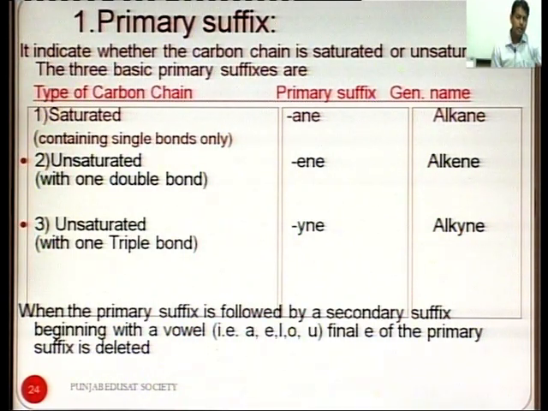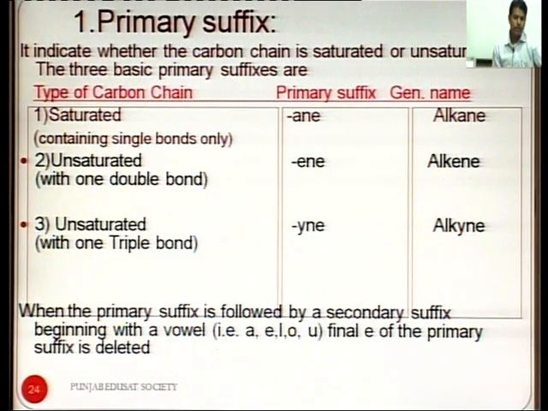Again, if there are two or more multiple bonds, then diene or diyne is written after the word root, and the number of the bonds should also be mentioned. When the primary suffix is followed by a secondary suffix beginning with a vowel (a, e, i, o, u), the final e of the primary suffix is deleted.